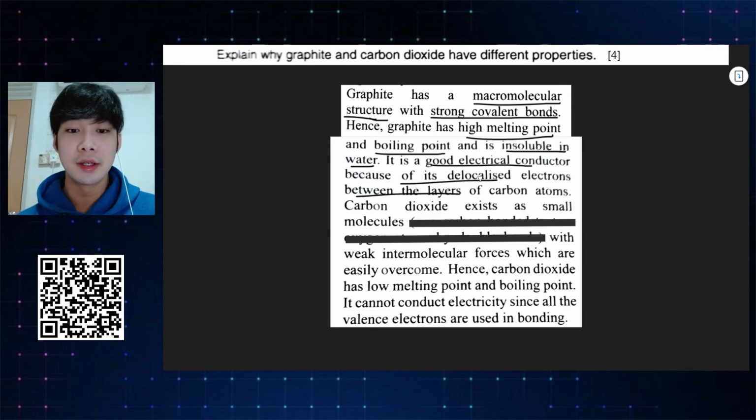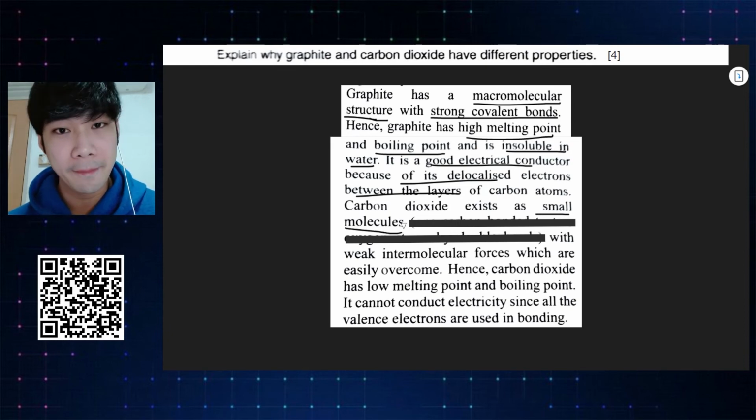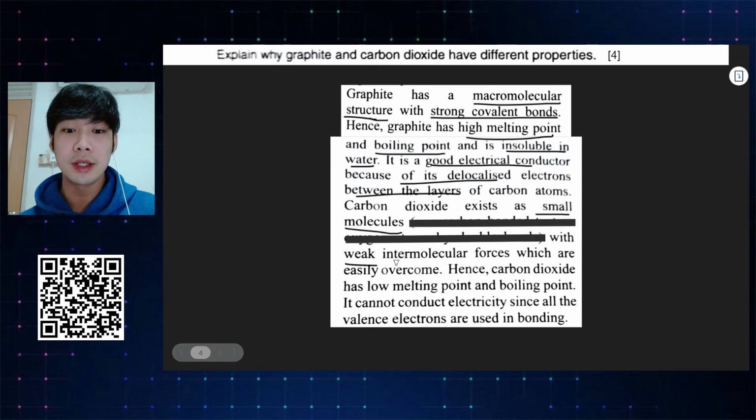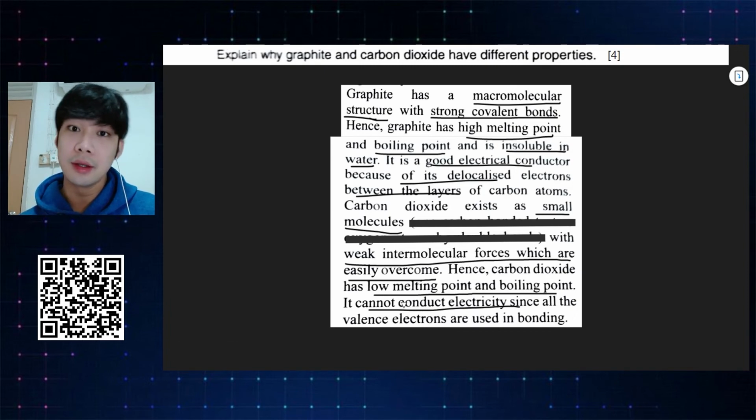Okay, next, carbon dioxide exists as small molecules. See? State the structure, and next, describe the bond, with weak intermolecular forces of attraction which are easily overcome. Hence, CO2 has a low melting point and boiling point, and it cannot conduct electricity since all the valence electrons are used in bonding. Easy, right? Just follow the format that I give you.